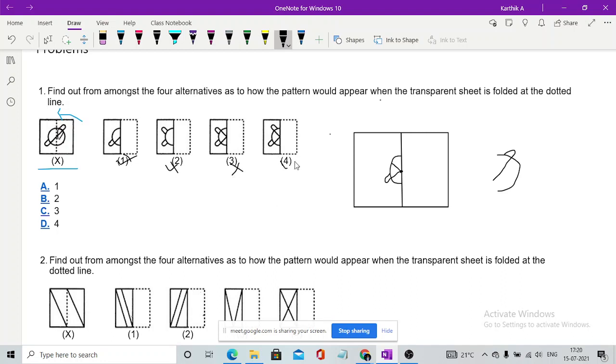Now whenever you go with option 4, you guys can see whenever you fold this, or else what you guys can do is you take a sheet of paper, draw this thing, and you fold it by yourself. Whenever you fold it, you can just imagine it in a straight path, right? This will be going like this, and this will be the final thing. Imagine this is not there. So this is how it comes.